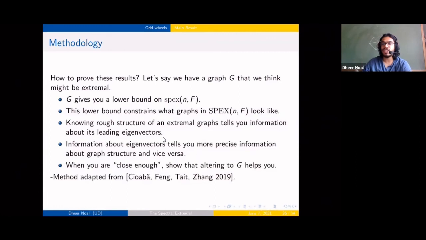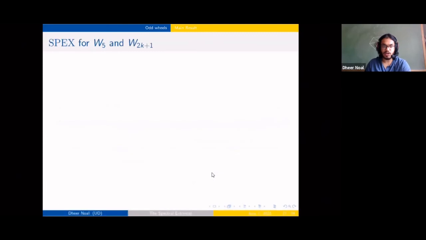And once you're close enough, and maybe your guess was good enough, you can just alter to that guess and say, okay, this is the spectral extremal, right? So we're sort of spiraling closer and closer towards the spectral extremal. That's the method, and it's been adapted from this paper, which dealt with the friendship graphs.